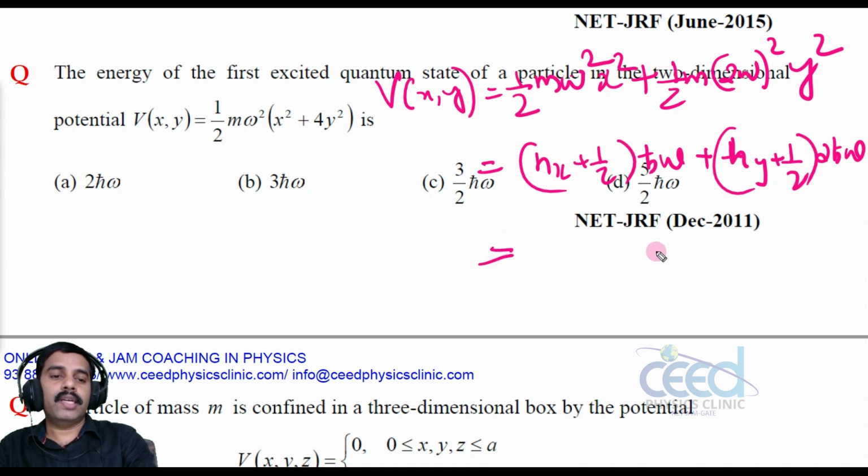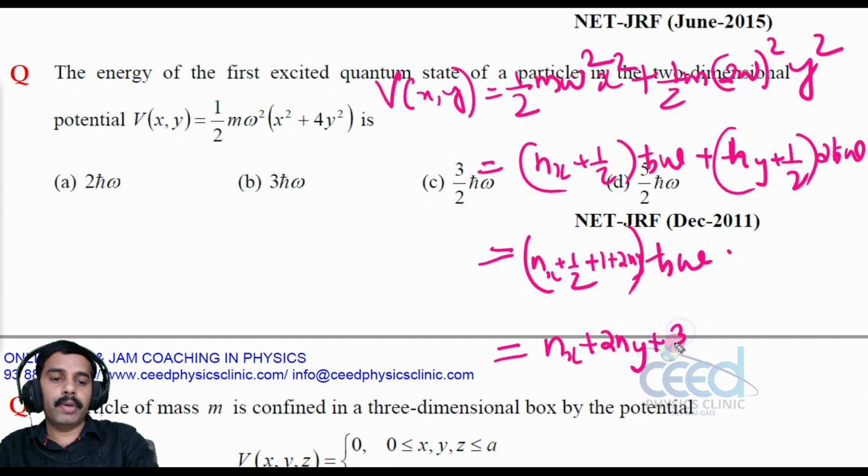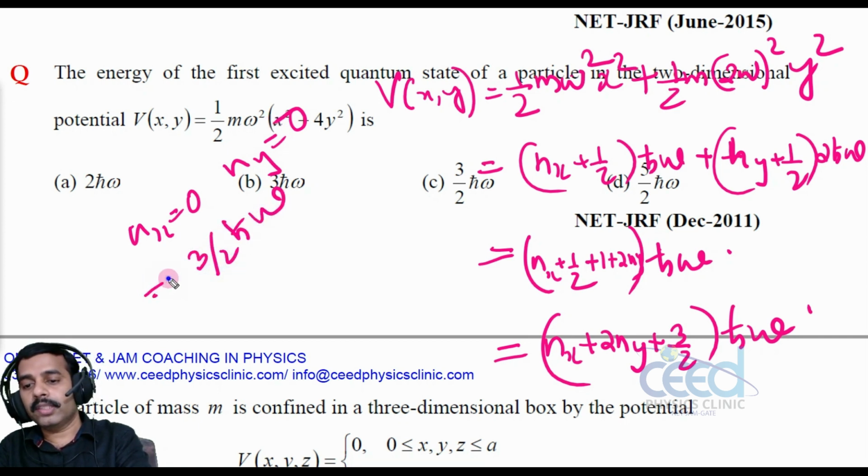So that means the energy eigenvalue, h cross omega, I can take out. So what is the remaining value? Here nx plus 1 by 2, and here it will be 1 plus 2 ny, right? All right, that is equal to nx plus 2 ny plus 3 by 2 into h cross omega. Now nx equal to 0, ny equal to 0, that is the minimum energy case, right? That is 3 by 2 h cross omega, that is the ground state energy, E0.